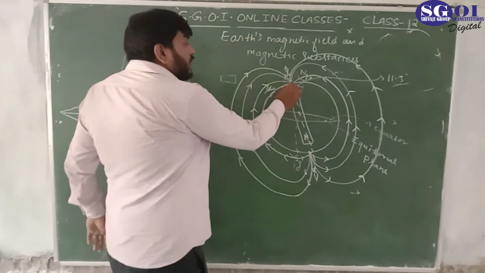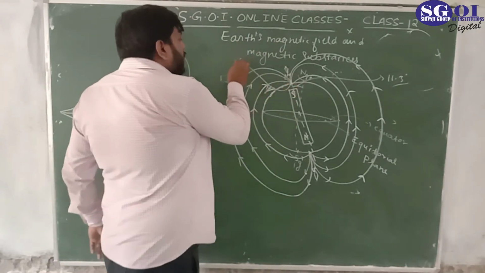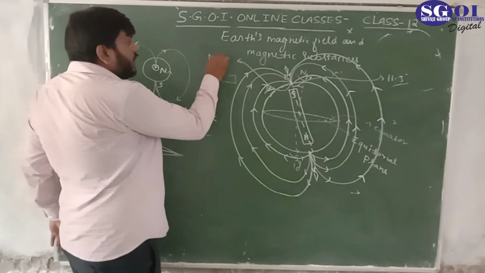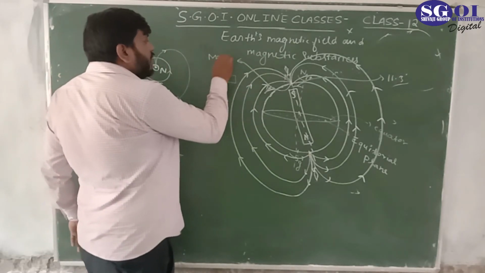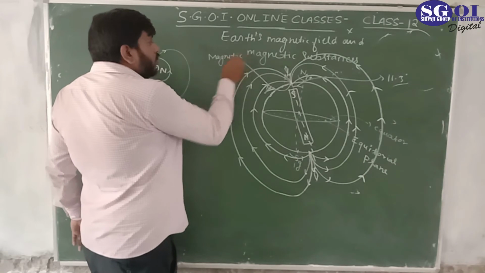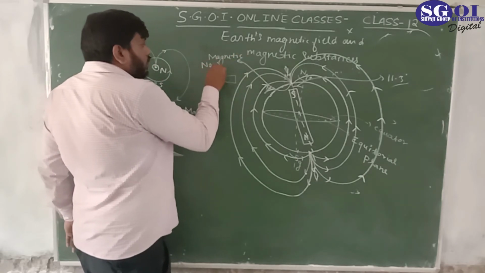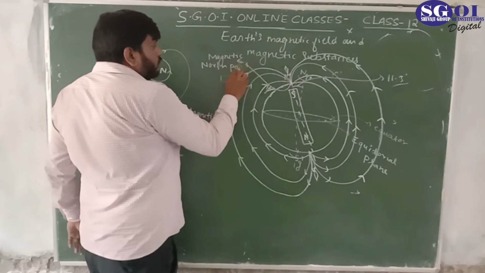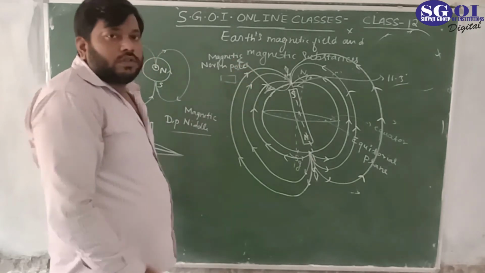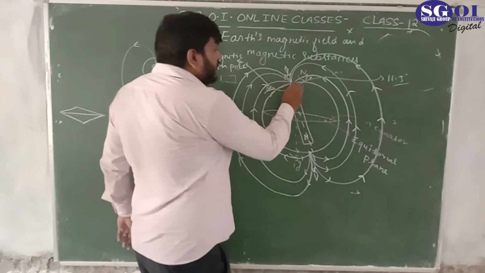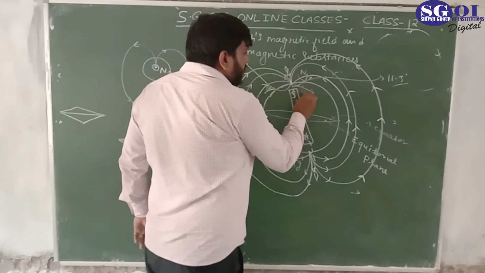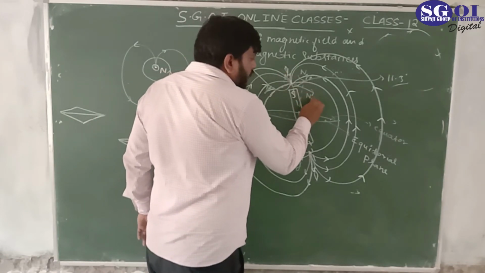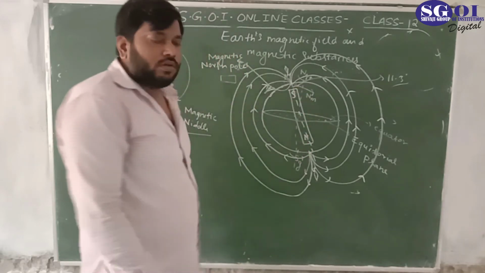So this point is defined as the magnetic north pole. It means we can denote this as the magnetic north pole.